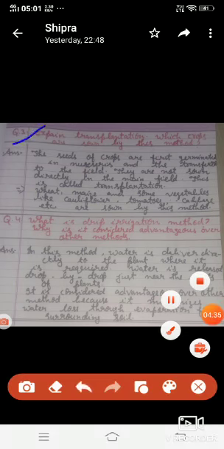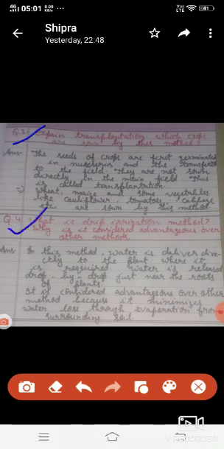Question 3 is explain transplantation. Which crops are sown by this method? Answer, the seeds of the crop are first germinated in nurseries and then transferred to the field. They are not sown directly in the main field. This is called transplantation. Crops like rice, and some vegetables like cauliflower, tomatoes, cabbage, etc. are sown by this method.